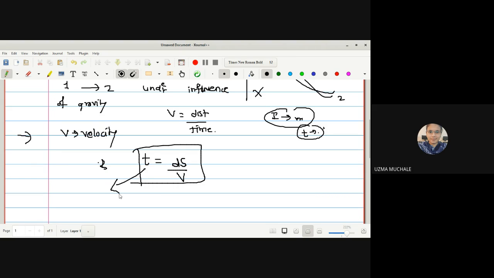Now here we are interested in the time because we want to find the shortest time in which the particle goes from position 1 to 2, and the path created while going from position 1 to 2, what will be its nature? A cycloid. For that you must know what the figure of a cycloid is. What I have drawn here is not a cycloid; later on we will show it, because right now we don't know whether the nature is a cycloid or not. We just want to find the result after the particle moves from position 1 to 2. So we are considering a particle falling from position 1 to 2 under the influence of gravity, and whatever resultant we get should be a cycloid.